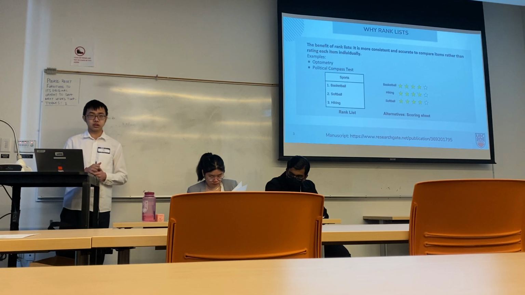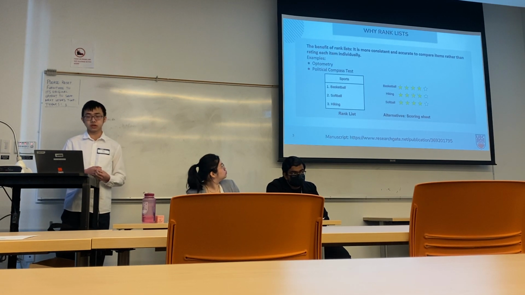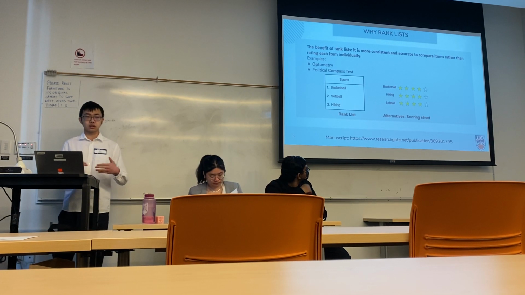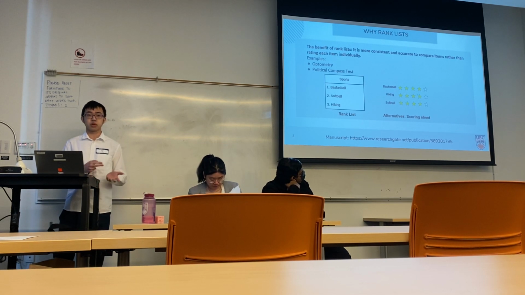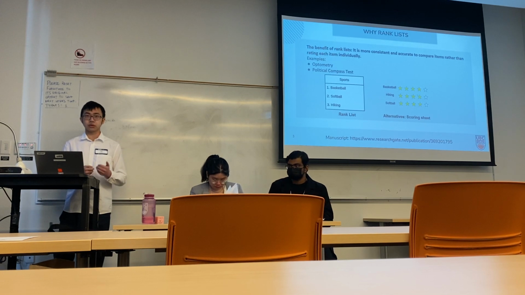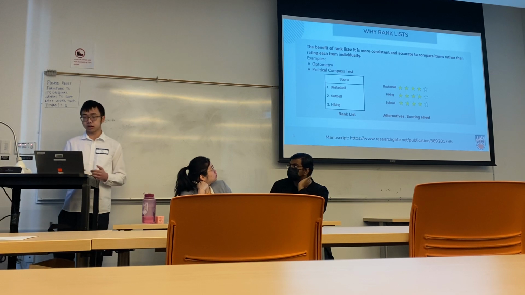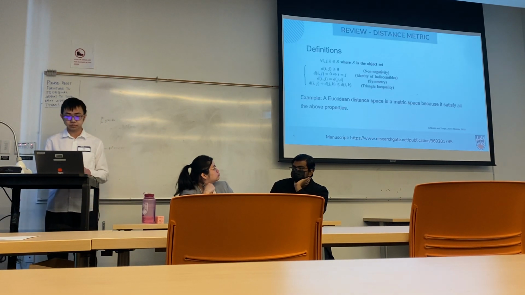The example for this is when you go get a new pair of glasses, they will ask you to compare two prescriptions instead of just letting you rate each one. Because when there is a comparison, you tend to make a more accurate choice. Another example is the political compass test. It gives you different statements and asks how much you agree with each statement. At the end, it tells you what your political ideology most likely is. I do those tests sometimes and I get different results every time, because many times I choose close results but not exactly the same. But if there's a ranked list, I think it will be more accurate and concise.